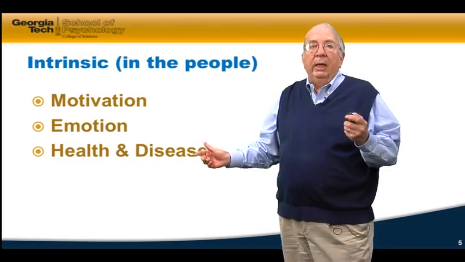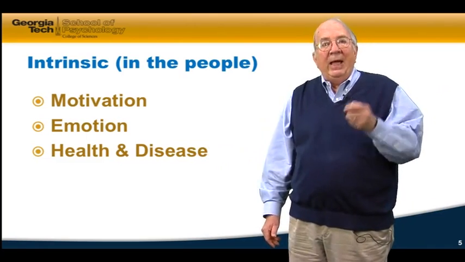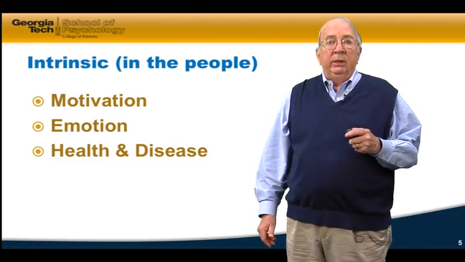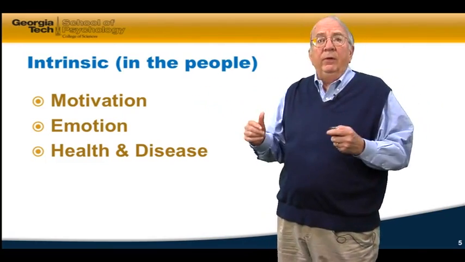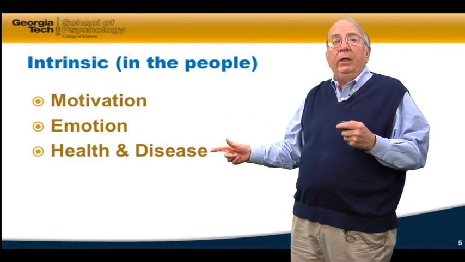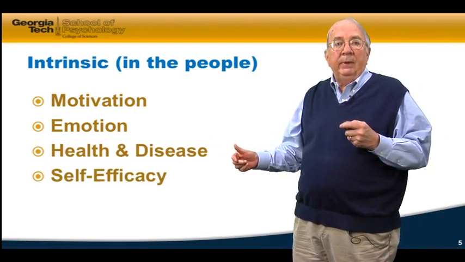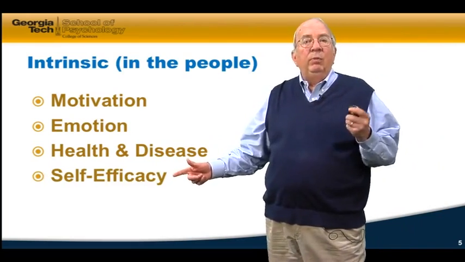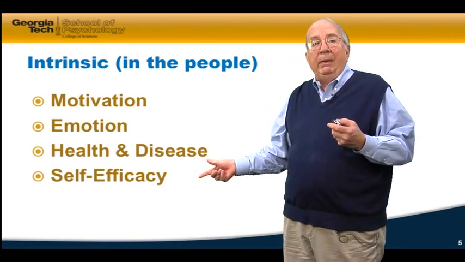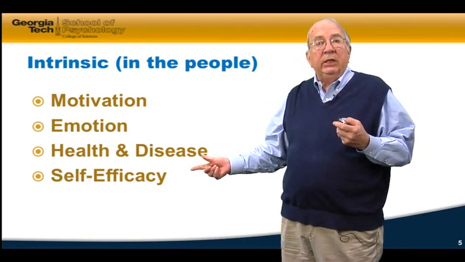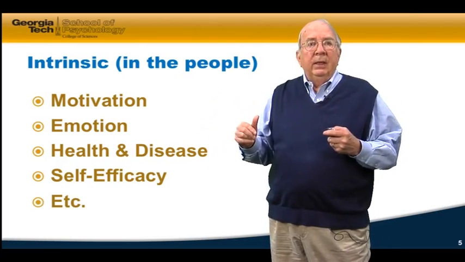That's a common one. There are age-related changes in health and disease, and that produces the memory difference that we see. We know that we do better on cognitive tasks if we feel good. If we don't feel so well because we're not as healthy or we have some disease, then maybe that's producing the age differences that we see. Or maybe it's simply our own belief, a self-efficacy about how we're going to do in the task. That might be the thing which produces the differences that we see in memory, and not age itself. So let's look at a couple of these.